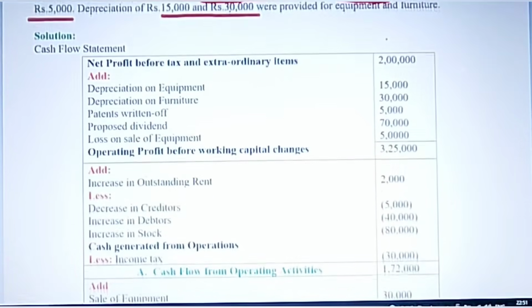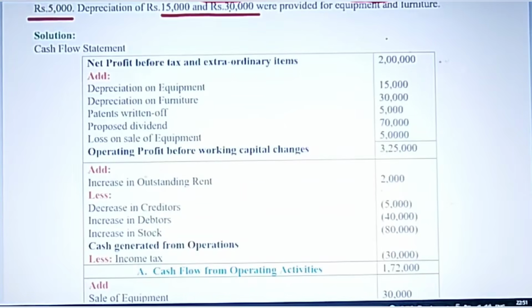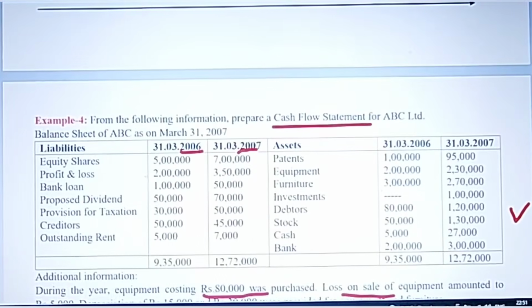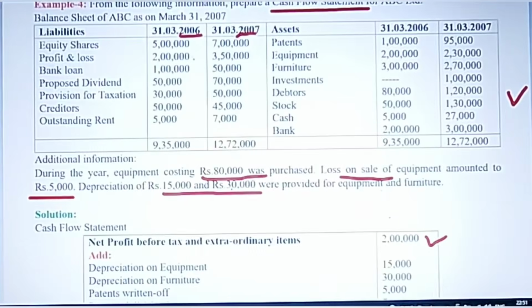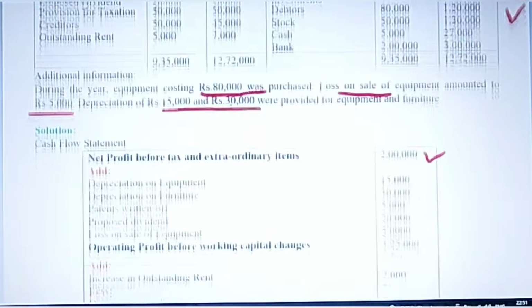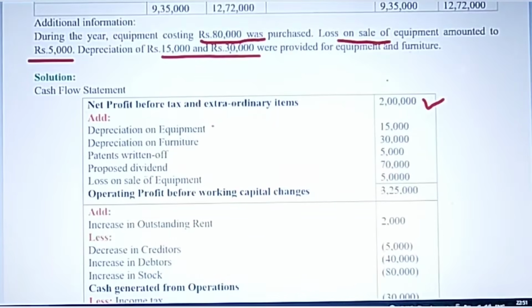Now to calculate cash flow statement, first you have to take net profit before tax and extraordinary item. So this is given in the question, this profit, 2 lakhs. So you have to take this profit 2 lakhs. Then depreciation on equipment and furniture, this is given in the adjustment, 15,000 and 30,000.